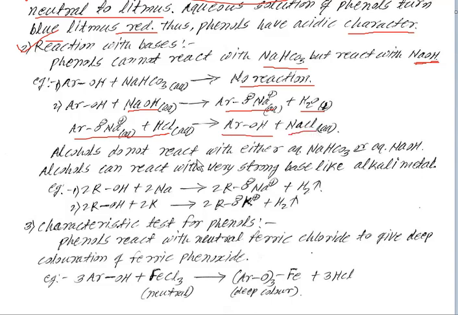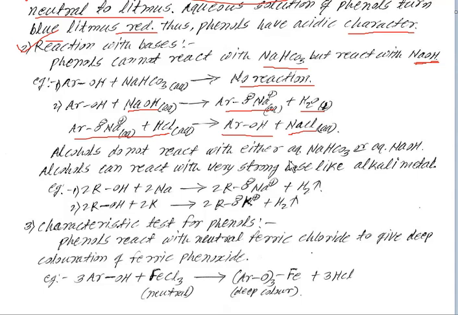So when phenol reacts with sodium hydroxide, the intermediate is sodium phenoxide, and the final product is phenol with byproduct sodium chloride.